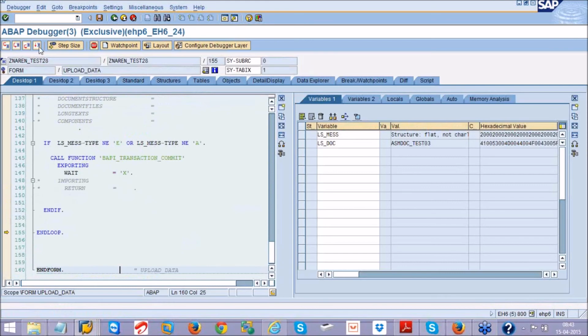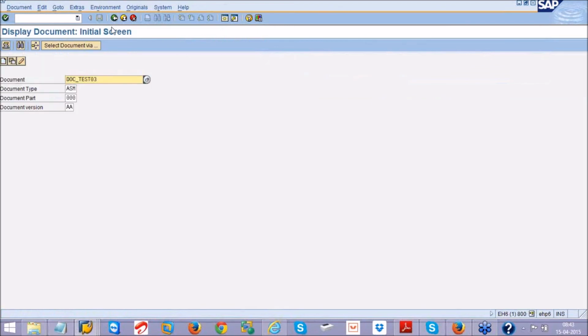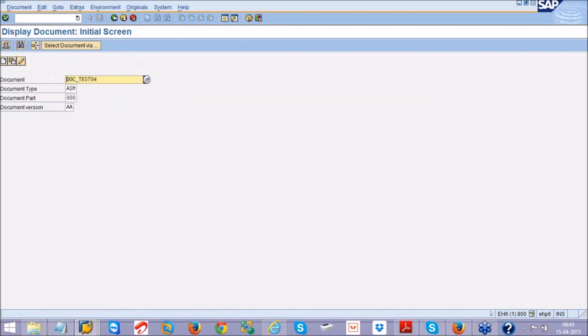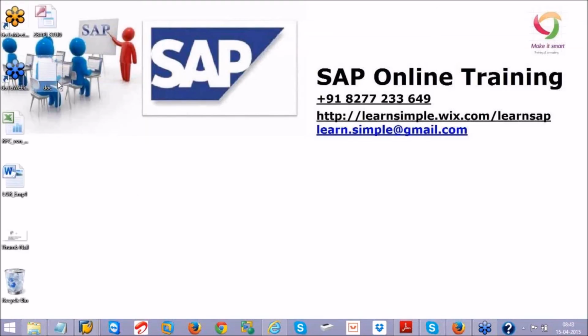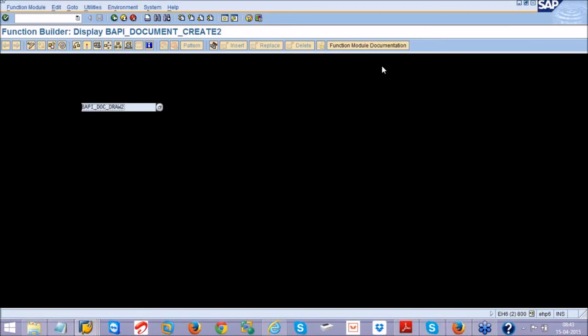Like this the loop repeats. I will click F8 because I don't want to see the further part. You can see now document test 03 is also available, 04 is also available, 05 is also available, until what we have in the text file, all these documents until test 08, everything got created.